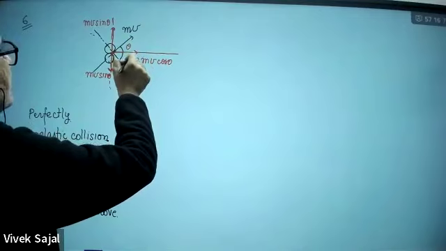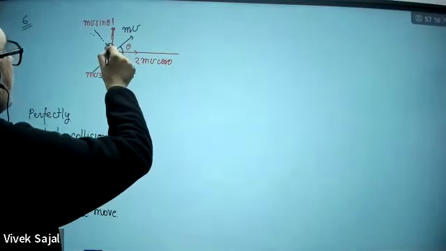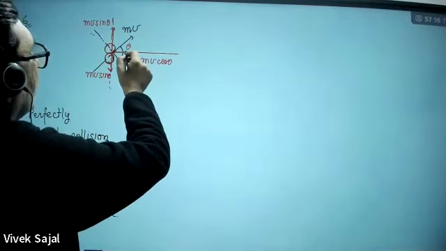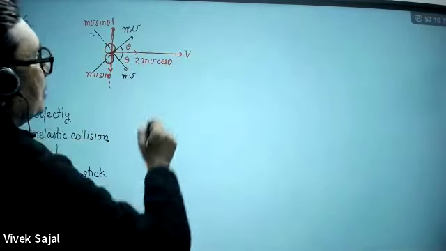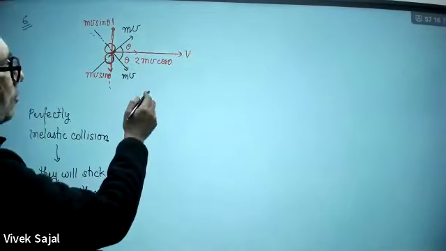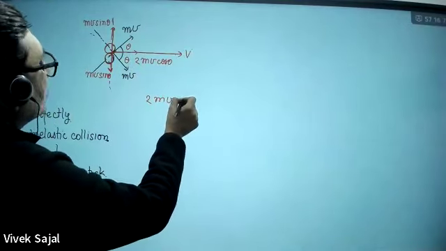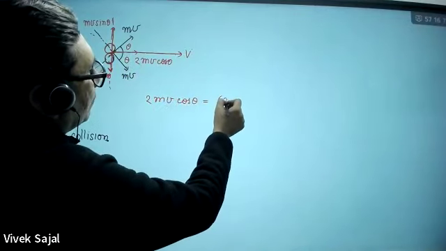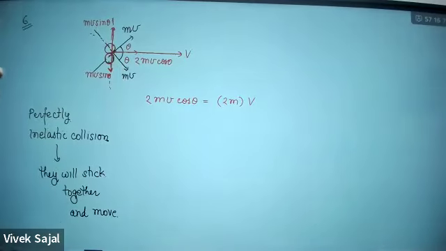If this is theta, this is theta. So now both the blocks, this block and this block, are going to move with velocity v. What is the initial momentum in this direction? That will be 2mv cos theta, and the final momentum: total mass will be 2m, and it will move with a velocity v, like this.